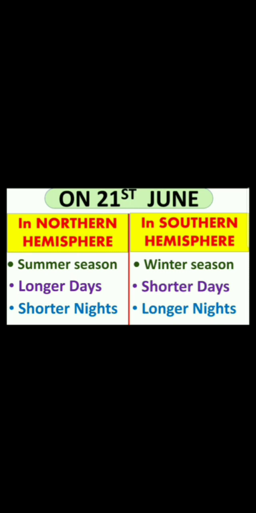So when there is summer solstice on 21st June in the northern hemisphere, then after 6 months, there will be winter solstice on 22nd December in the northern hemisphere. It means the season will change from summer to winter after 6 months.